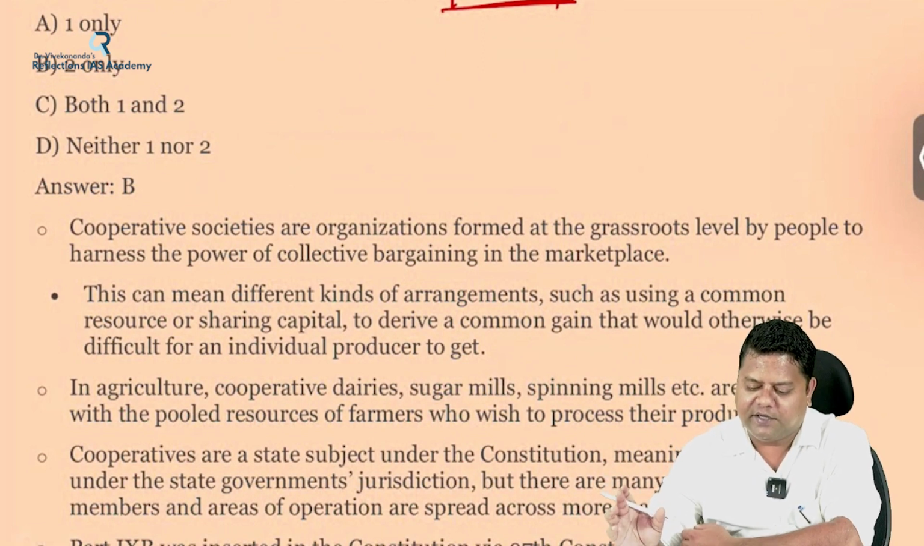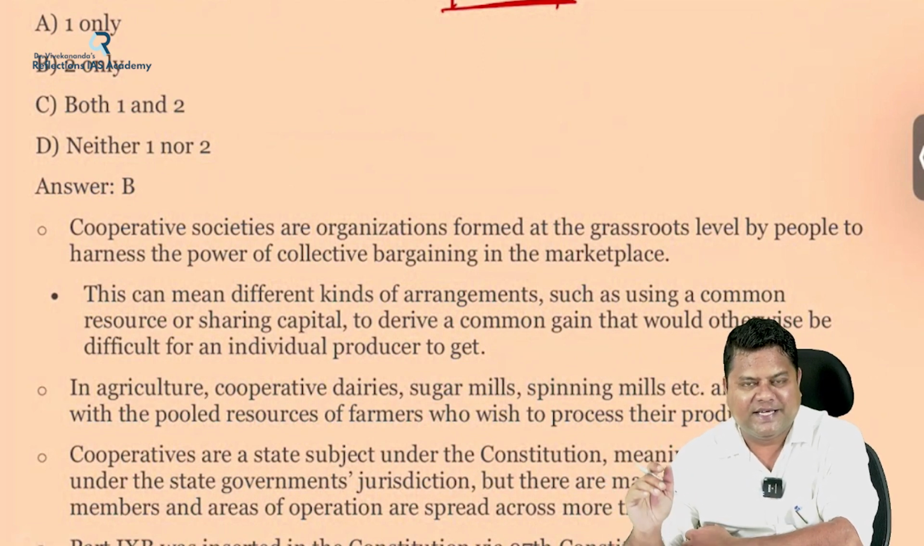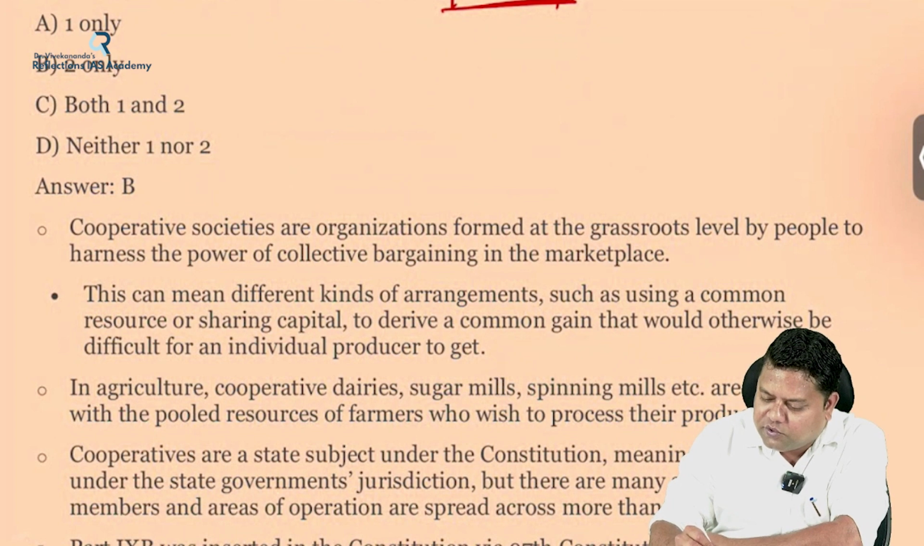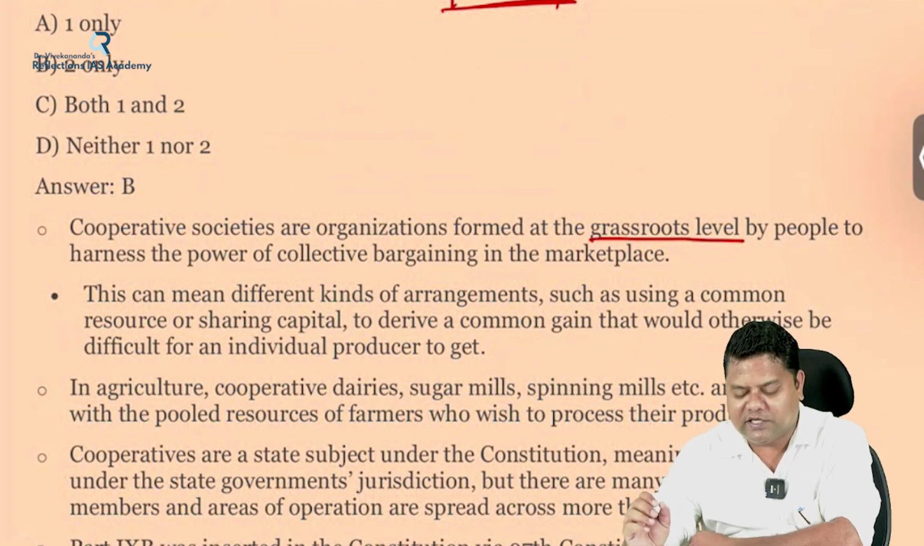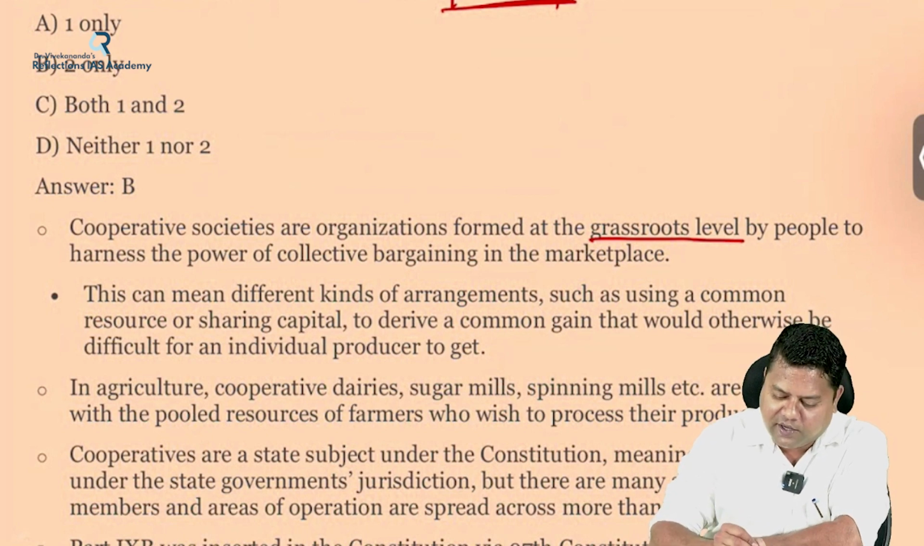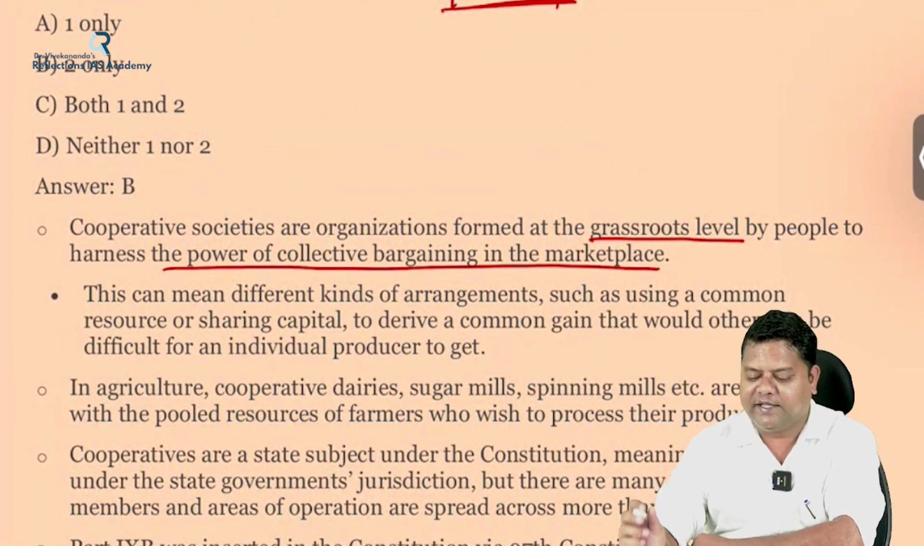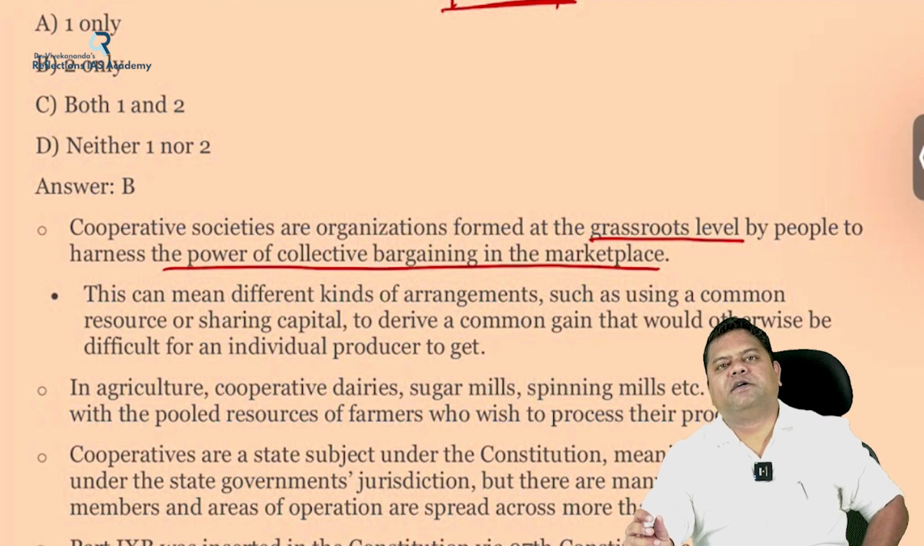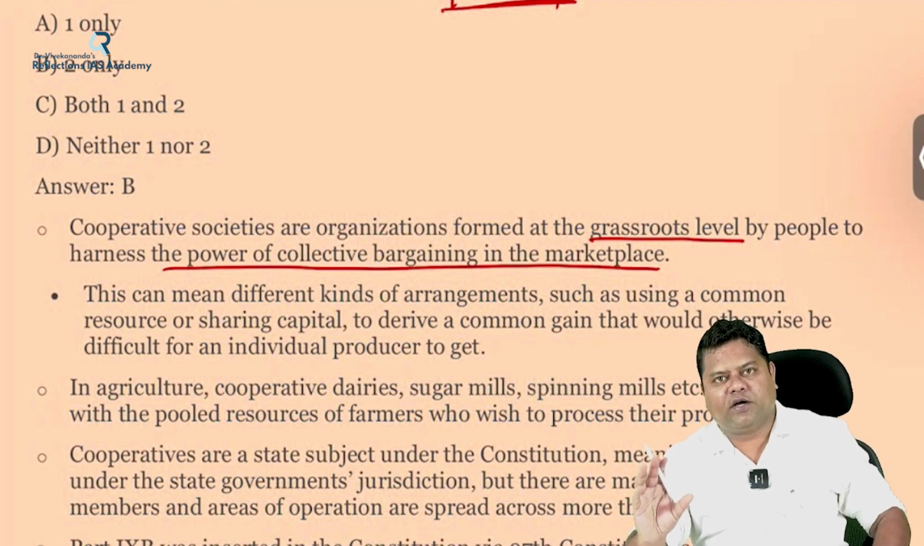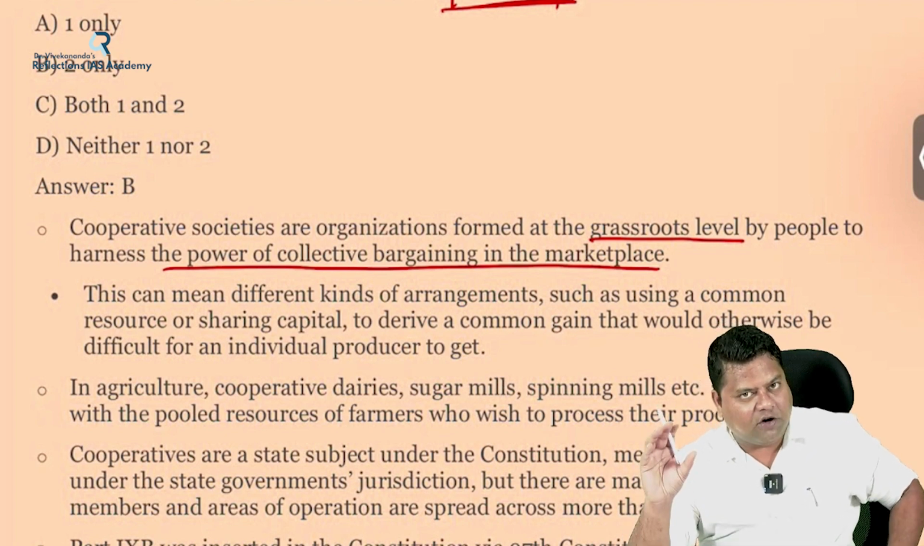Cooperative societies are organizations which are set up at the grassroots levels, the ground levels or village levels, by the people. Why? In order to harness the power of collective bargaining in the marketplace. Collective bargaining for the local, grassroots level people at a common marketplace.